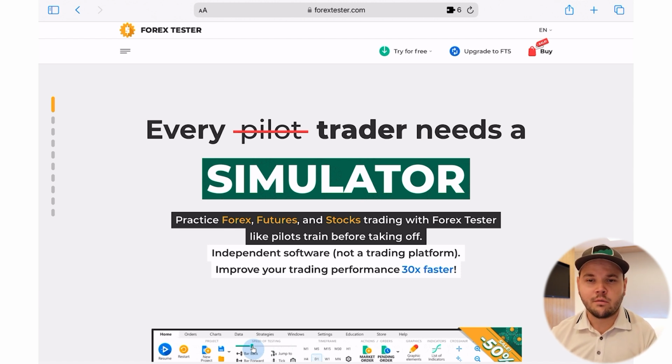So these are three tools: FxReplay, Tradewell, and Forex Tester. I used to recommend Soft4FX quite a lot, and Soft4FX still is a good platform. However, it's a little bit dated and old and works only on MT4, so for the long term I don't recommend it. It also works only on Windows, which is tougher for me to do at this point because I have a Mac. But if you want to use it, or if you have it already, then Soft4FX is a good one to use anyway.